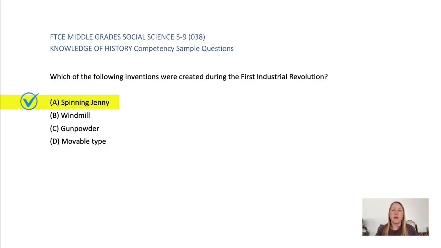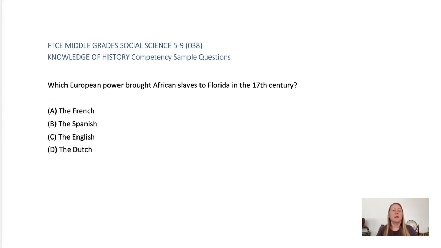The correct answer is A. The spinning jenny was a machine that made weaving more efficient and mechanized. Movable type, windmills, and gunpowder were invented well before the First Industrial Revolution. Which European power brought African slaves to Florida in the 17th century? A. The French, B. The Spanish, C. The English, or D. The Dutch.